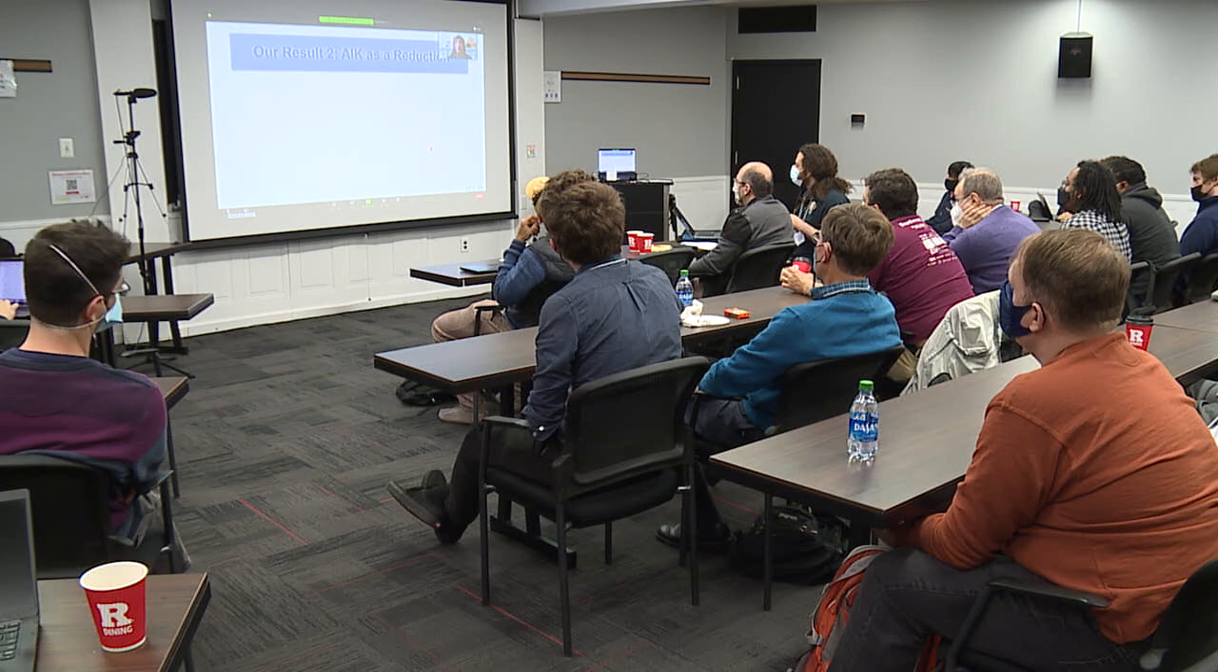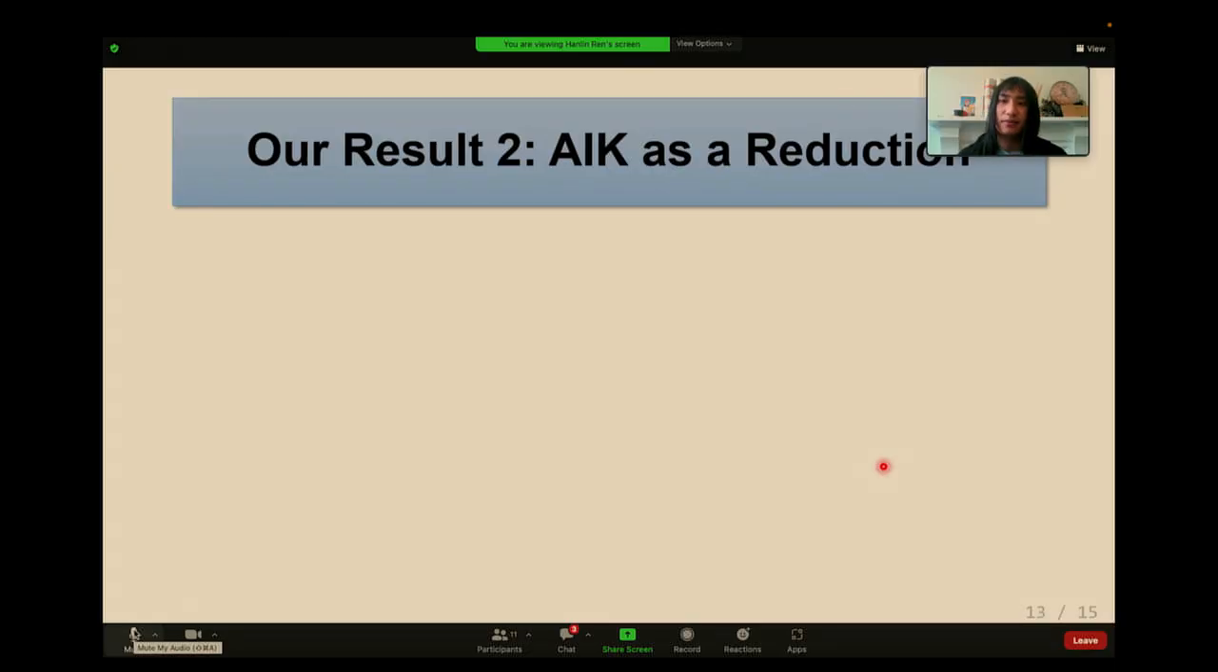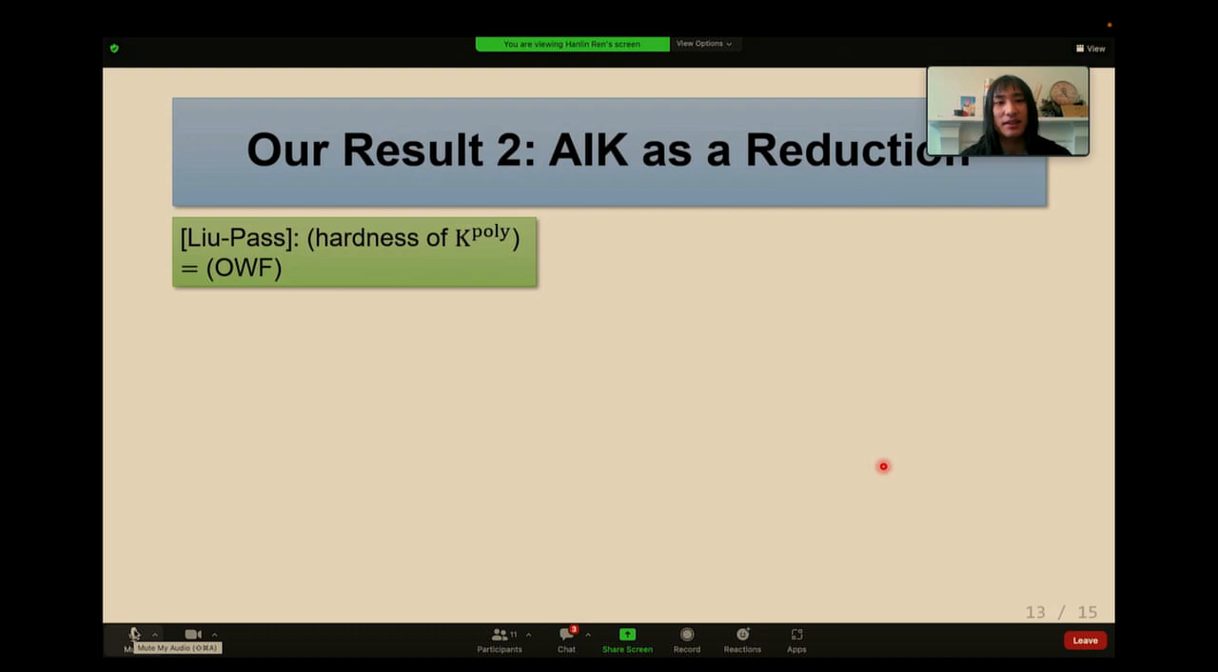So our second result is we treat AIK as a reduction between meta-complexity problems. I actually like this result very much. So let's think about the Liu-Pass result. They prove that hardness of K-poly is equivalent to the existence of one-way functions. But if you dig into the argument a little bit, they also prove that hardness of C K-poly is equivalent to one-way functions computable in C for reasonable circuit classes C.